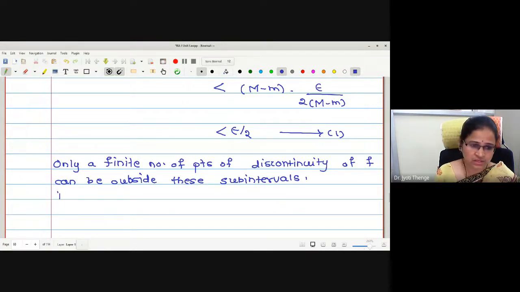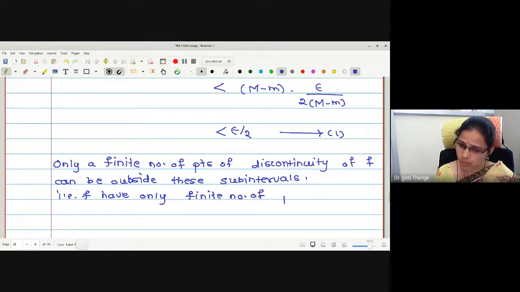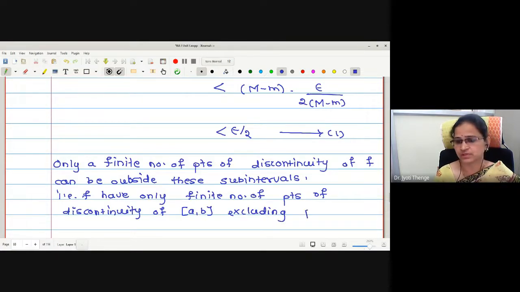That is, the function has only a finite number of points of discontinuity on the closed interval AB excluding the P subintervals.